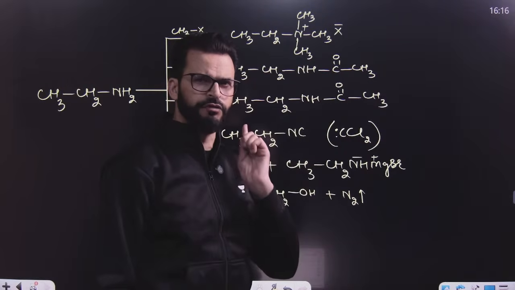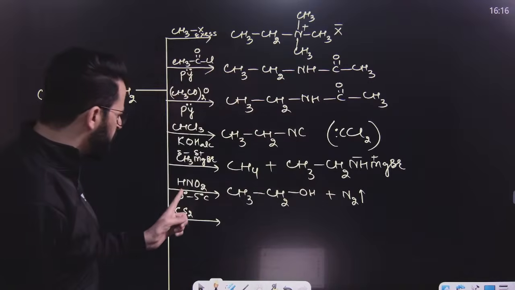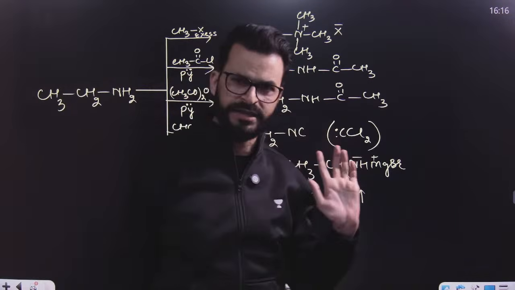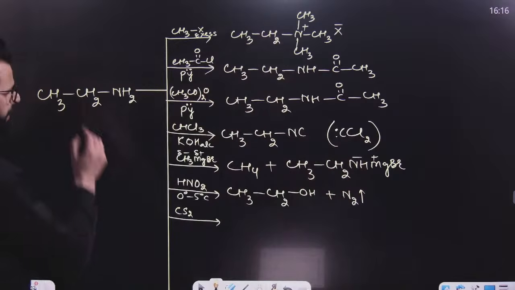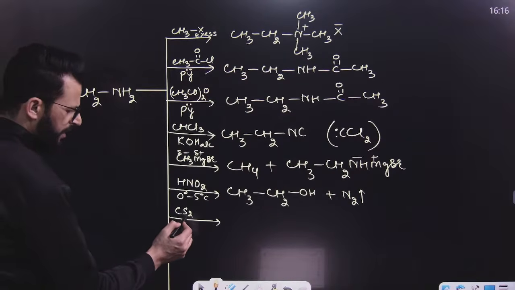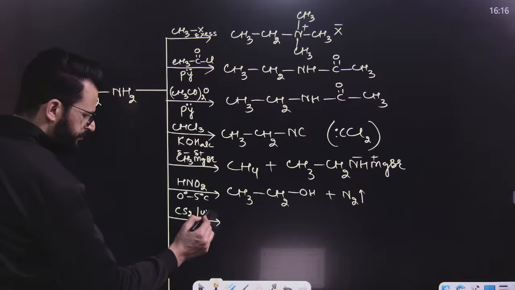The only amine which evolves nitrogen on treatment with nitrous acid at 0 to 5 degrees Celsius is aliphatic primary amine. That's it.